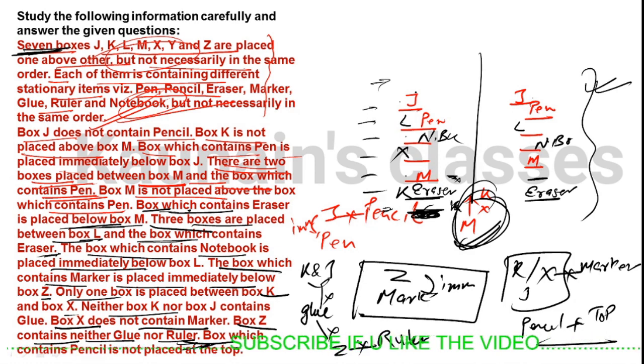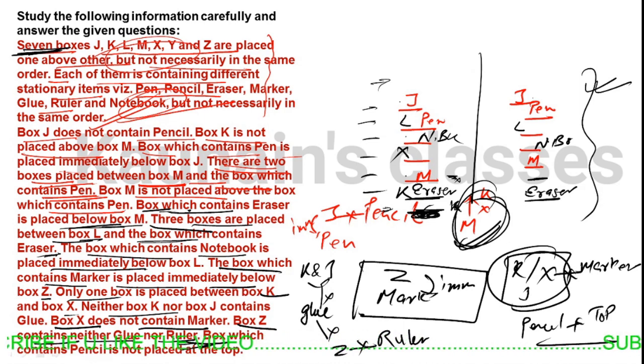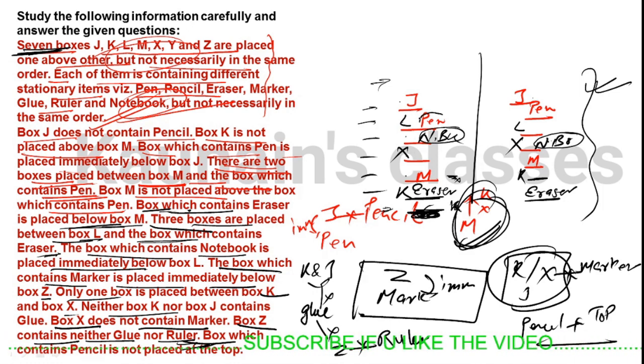So here we need a gap of 1. K, a gap of 1 is X. K can't come above M, so K can come here, X can come here. It's notebook, not N. This is a stationery item. So X we can place here. 1, 2, 3, 4, 5, 6, 7. 7 are placed in this end.